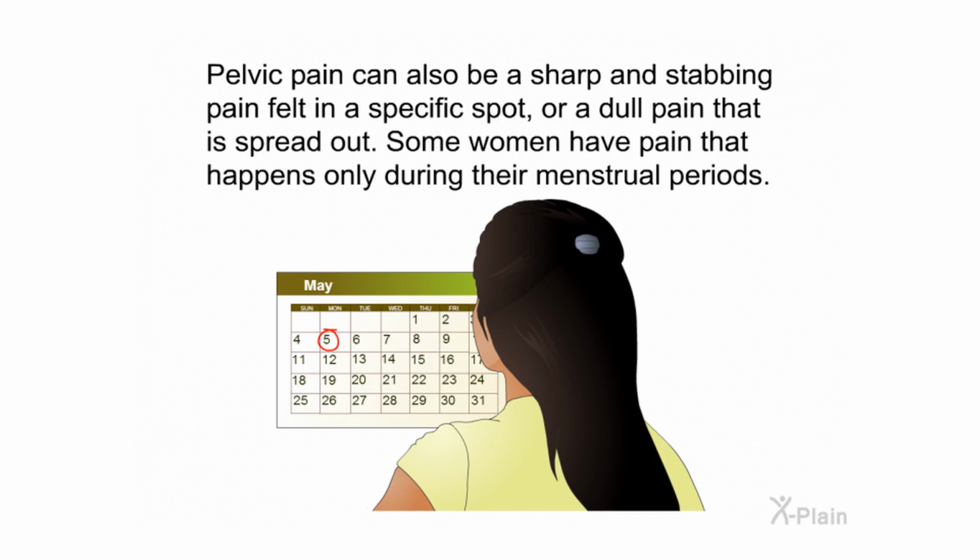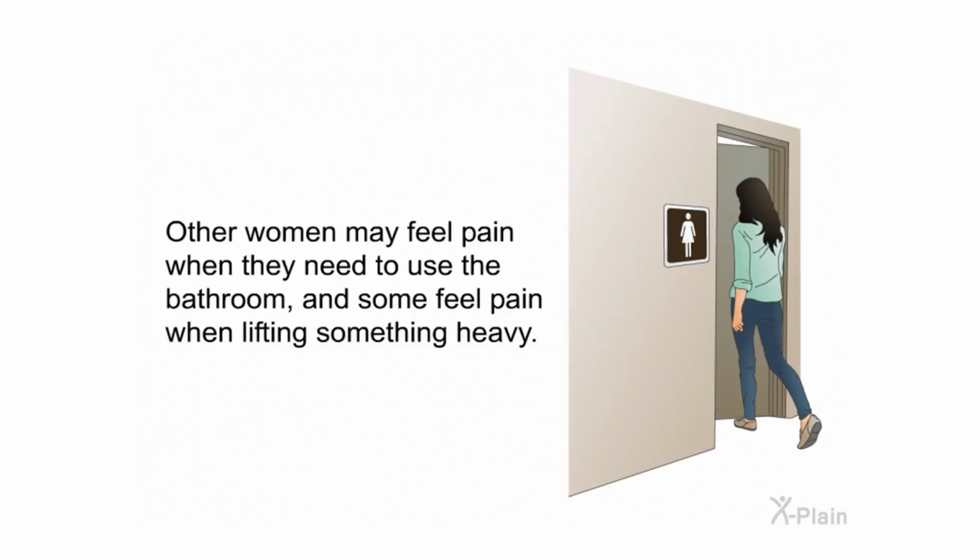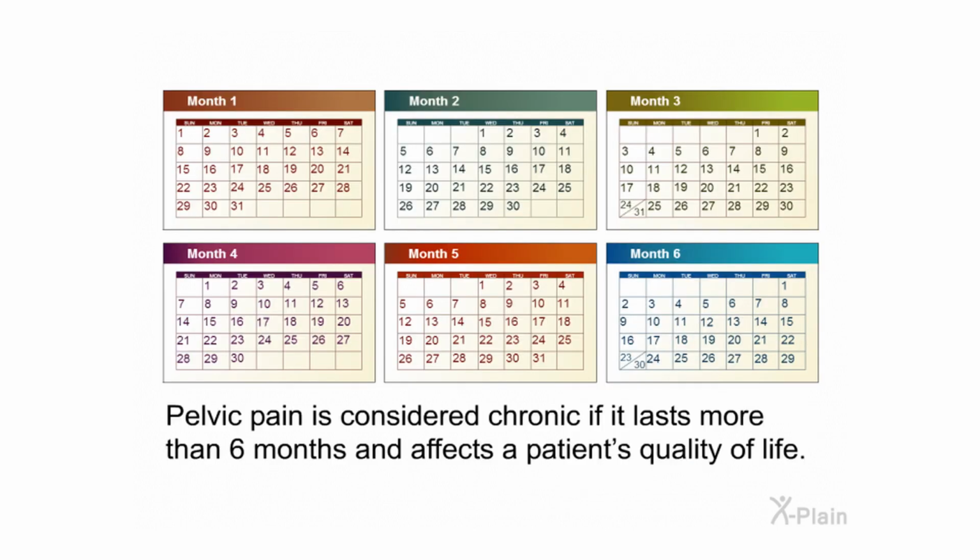Pelvic pain can also be a sharp and stabbing pain felt in a specific spot, or a dull pain that is spread out. Some women have pain that happens only during their menstrual periods. Other women may feel pain when they need to use the bathroom, and some feel pain when lifting something heavy. Pelvic pain is considered chronic if it lasts more than 6 months and affects a patient's quality of life.